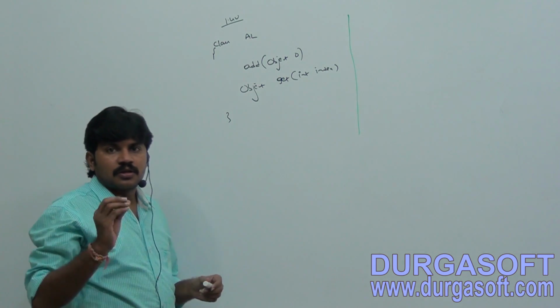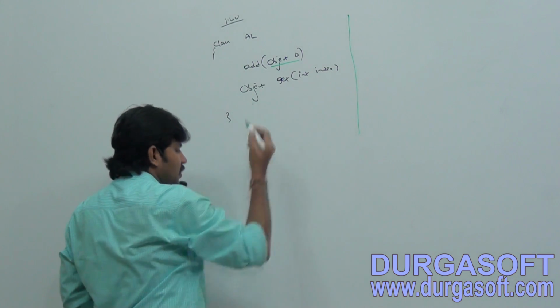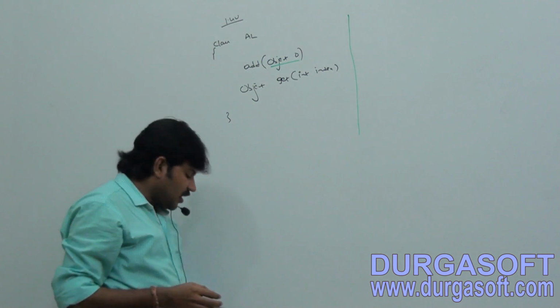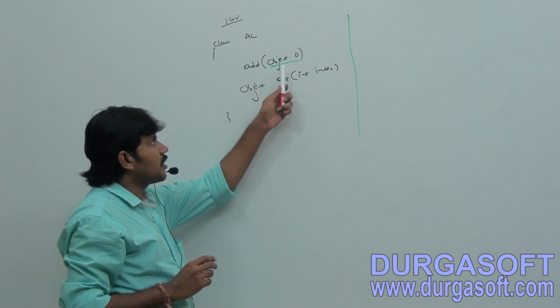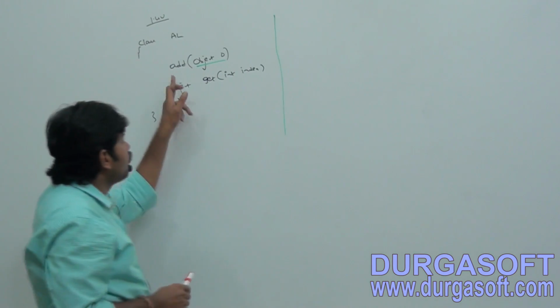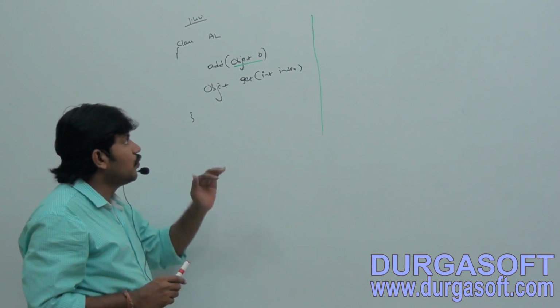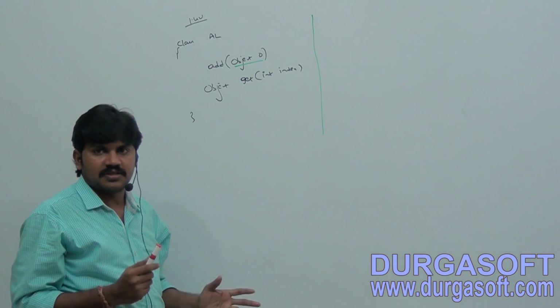Now observe. The argument to the add method is Object. Because of this object argument, we can add any type of object to the ArrayList.